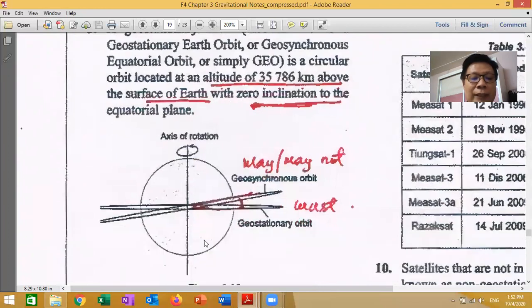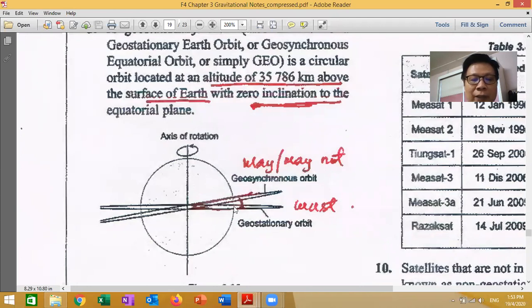It means like this. This is the Earth. This is the equatorial line. Zero inclination means it must be horizontal, in line with the equator. The geostationary orbit must be around here.